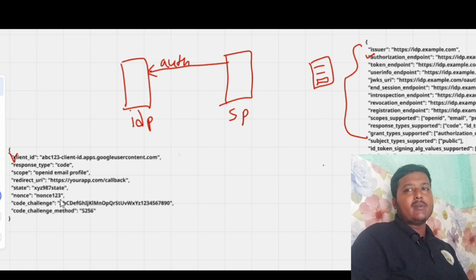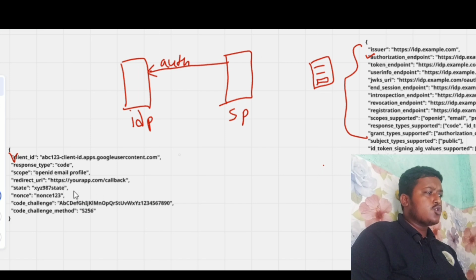Nonce is another thing used by the SP to make it more secure. Code challenge: if PKCE is enabled, then there is a code challenge. This is the encrypted value of the code verifier, and also the algorithm, which says what kind of algorithm is used, and using that the IDP will decrypt it. Okay, so the request has come to the IDP. What will the IDP do?